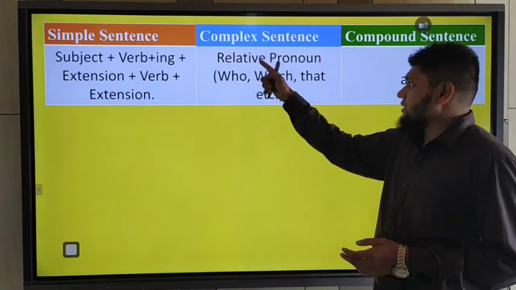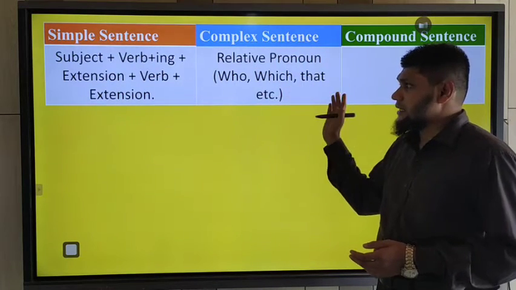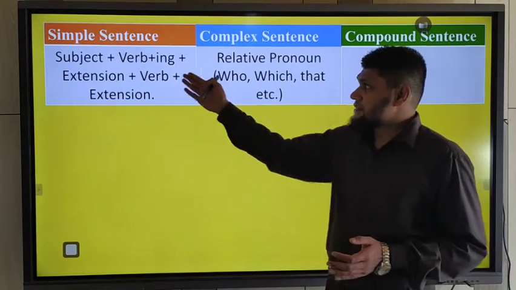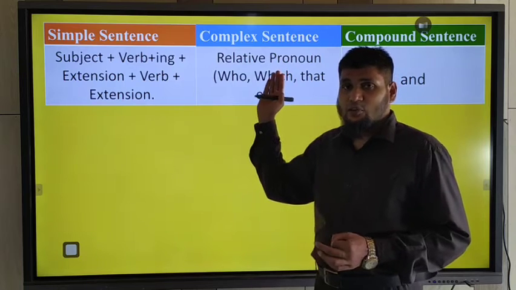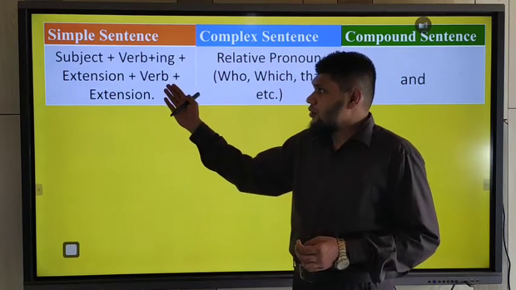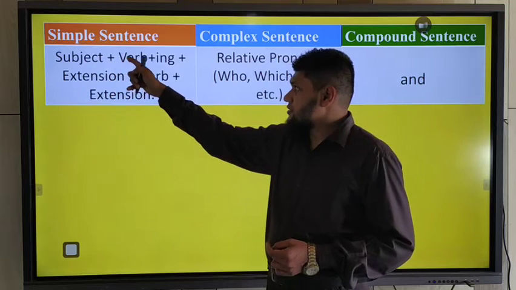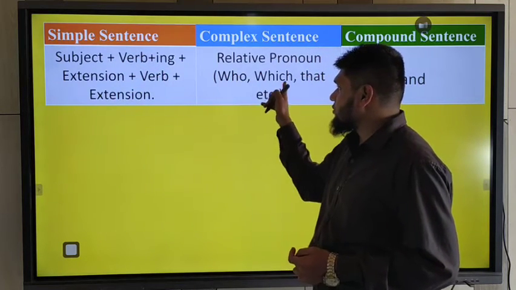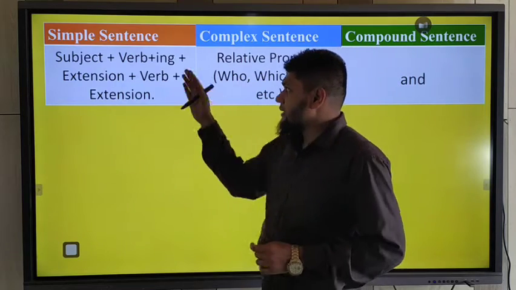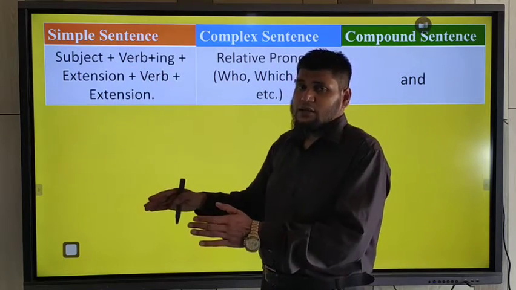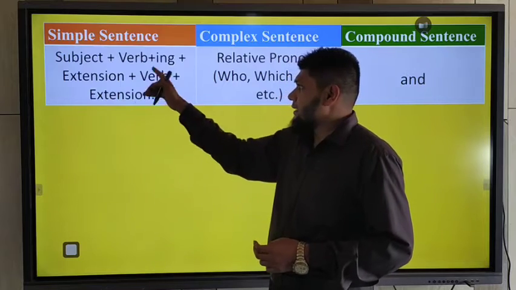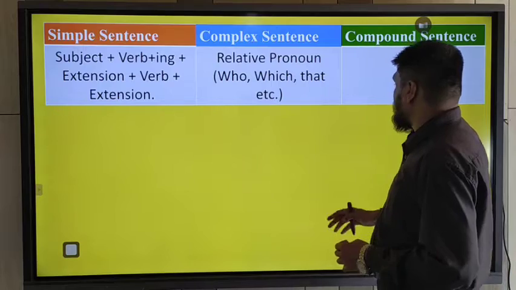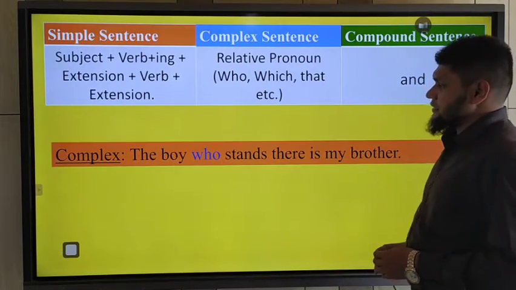If a complex sentence is connected with a relative pronoun like who, which, that, etc., at that time you should use this structure to change complex to simple. What would be the structure? Subject, verb plus ing. That means you should not use the relative pronoun, and then you should use the verb plus ing after the verb of the relative pronoun and the extension part. Like that, there is an example.